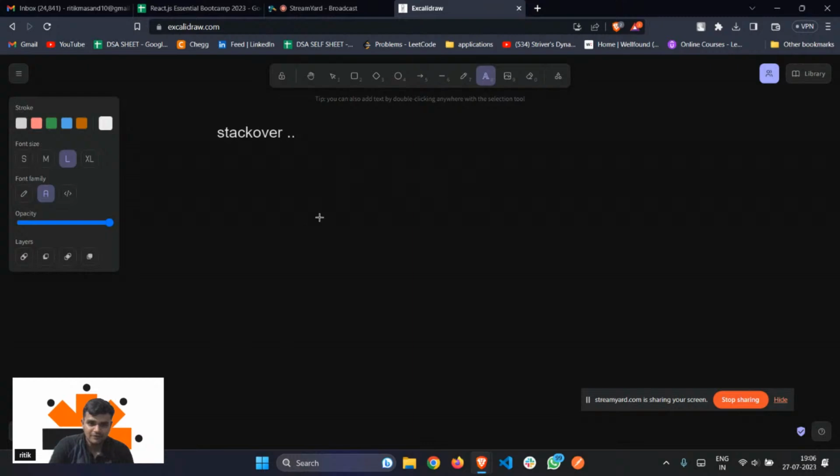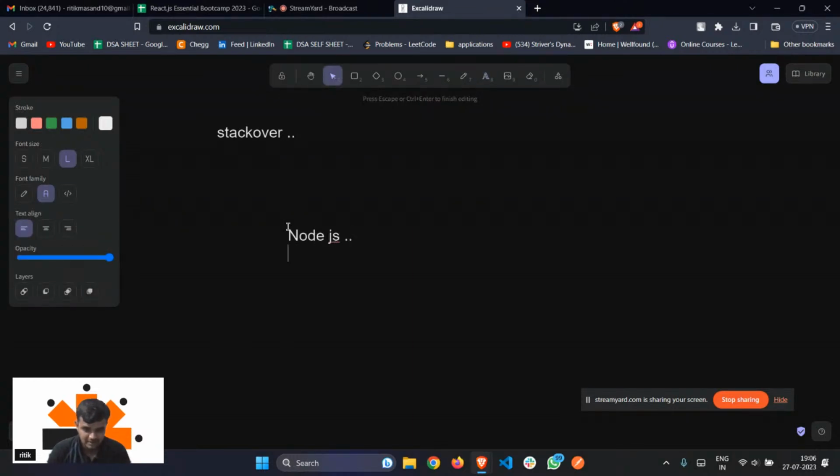After this, the first thing that we have to download in our systems is Node.js, right? So Node.js is a runtime for JavaScript. As you know, it's a library based out of JavaScript. So in order to run your JavaScript files, you have to download a software that will provide a runtime for JavaScript, and that is called Node.js, right?